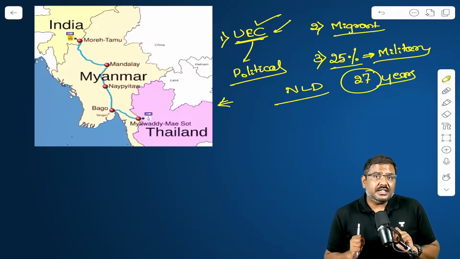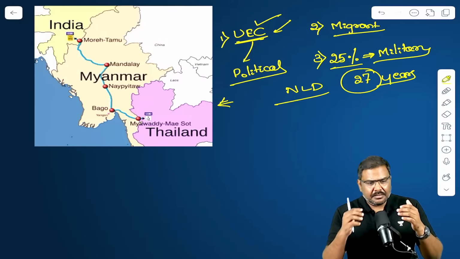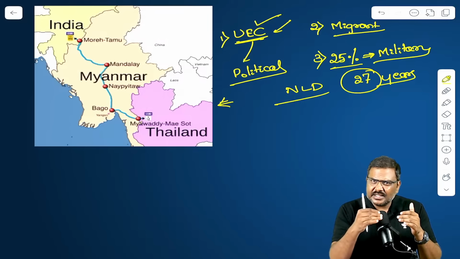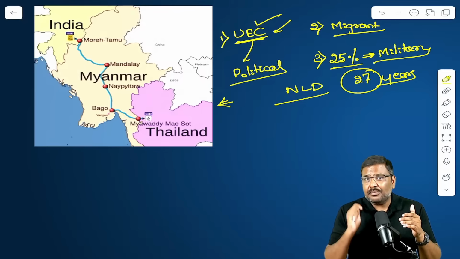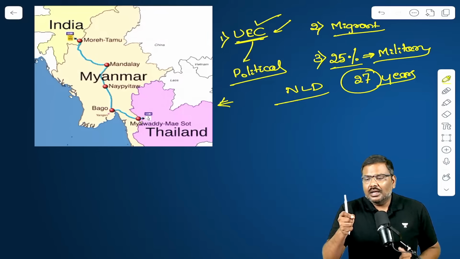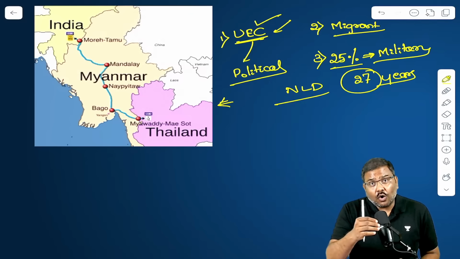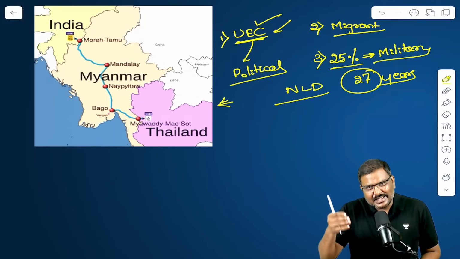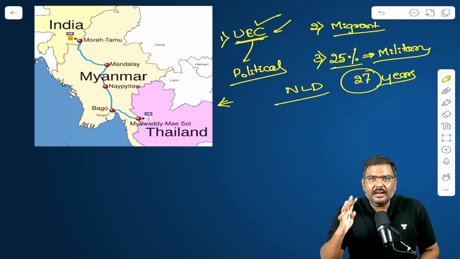Now, what is the concern? Globally, multiple countries have criticized the military rule. But at the same time, countries such as Russia and China have supported the elections being conducted. They have sent observers to certify how the elections are happening in Myanmar.